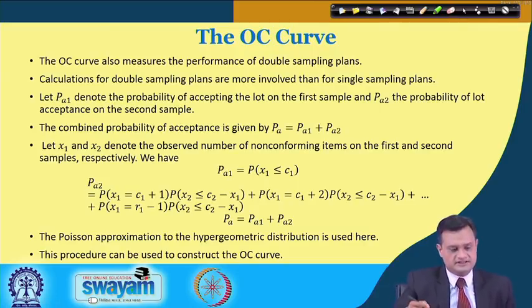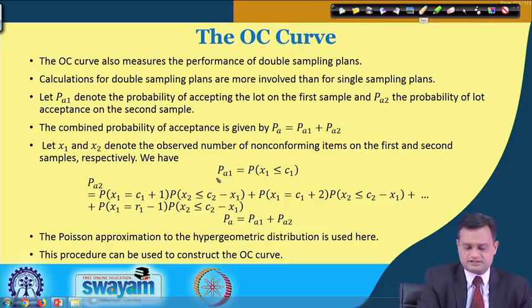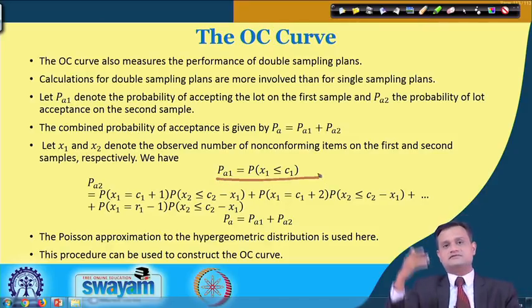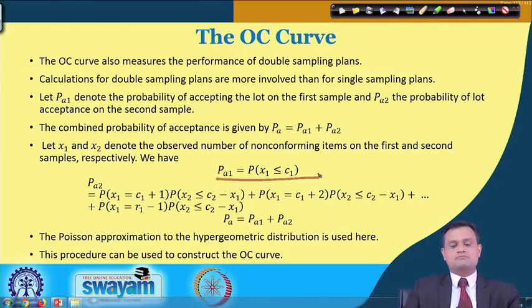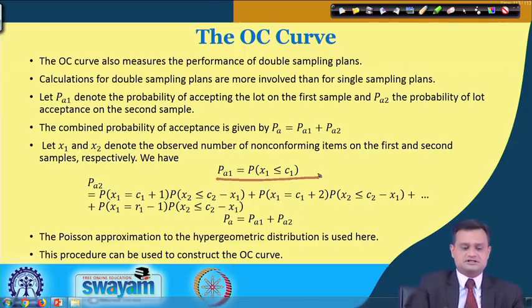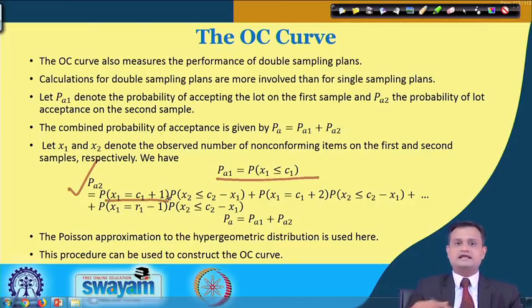I can also plot the OC curve, and you can have a very simple expression PA1, that is referring to the probability of acceptance in the first sample, so probability that x1 is less than or equal to C1, C1 is my acceptance number. And PA2, I will have x1 is equal to C1 plus 1, because already you have taken the first sample and now you are in between your acceptance and rejection.